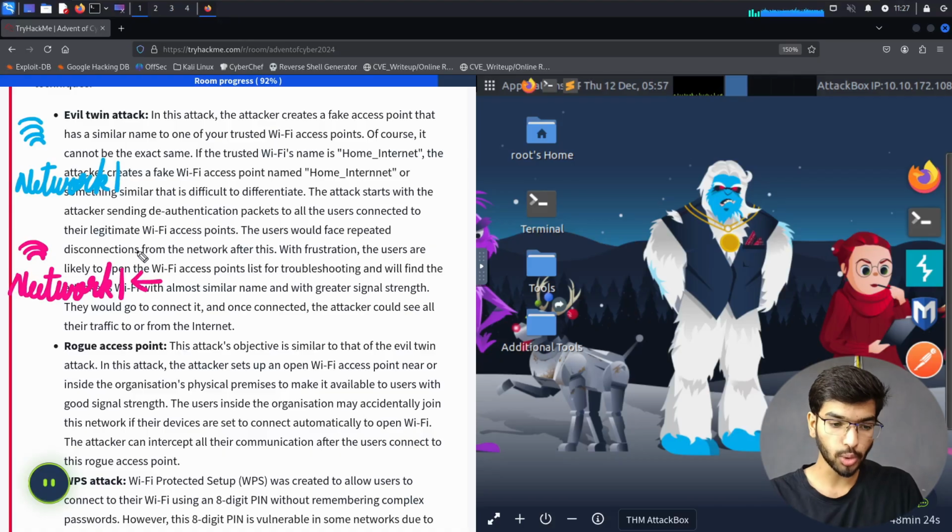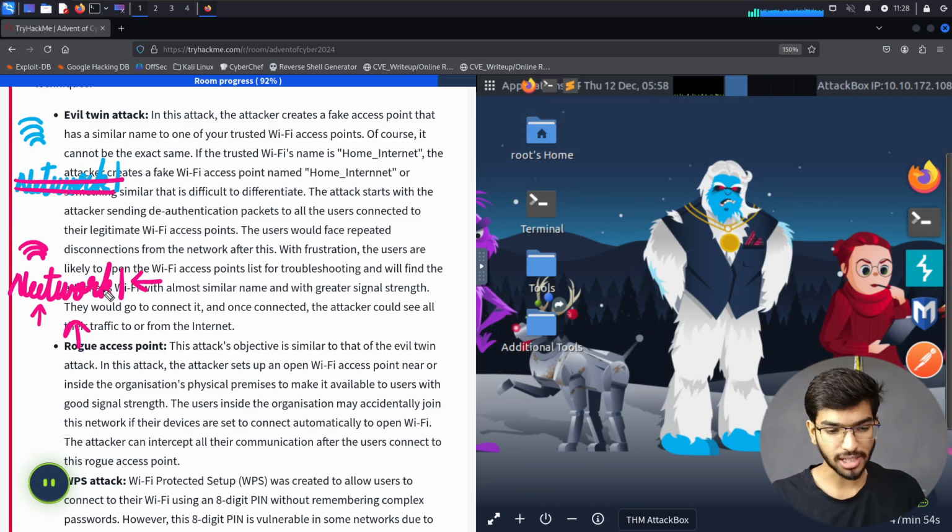Because as an evil twin attack, I'm going to make sure that my network strength is more than the strength of the genuine network. So it's going to mimic this network's name by having a double e here, and it's also going to have a better Wi-Fi signal strength than this one. So automatically you will try to connect to my network. That's one of the ways this is performed.